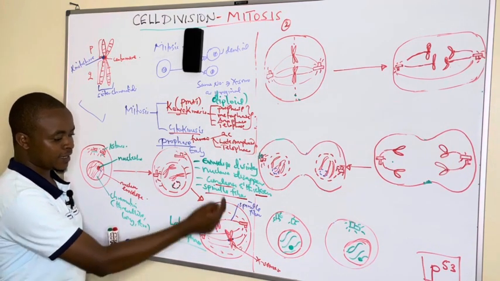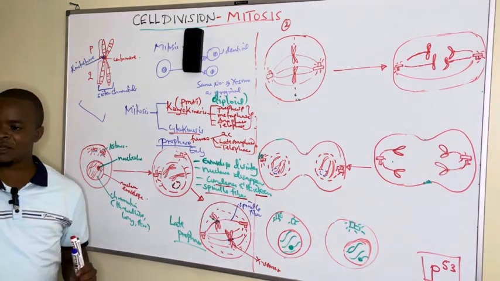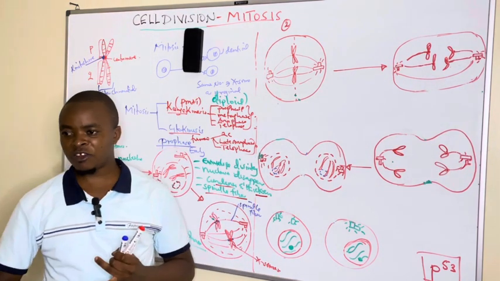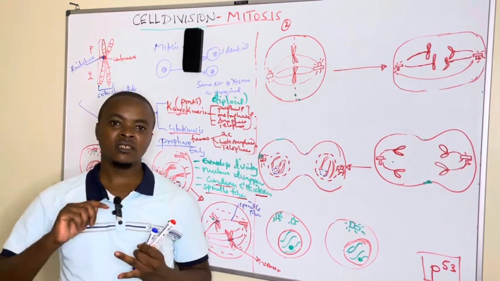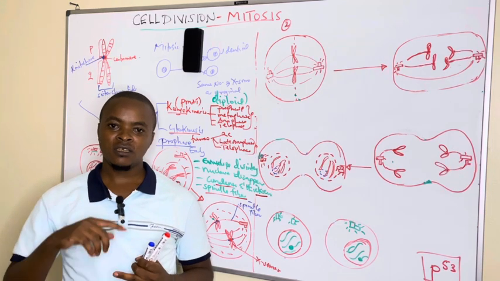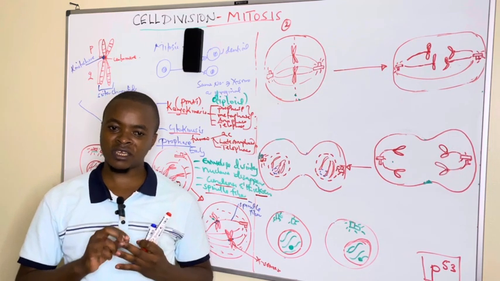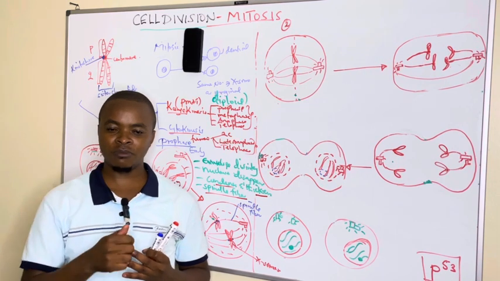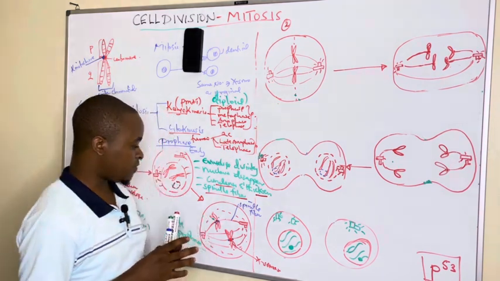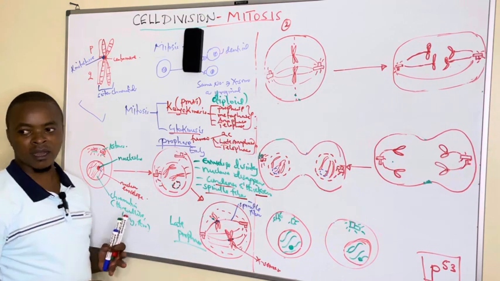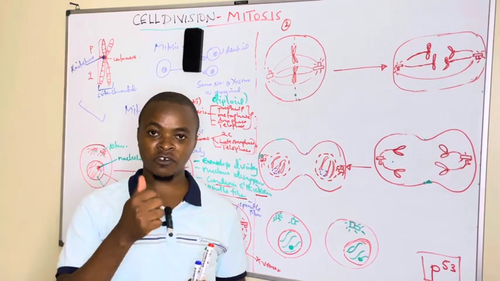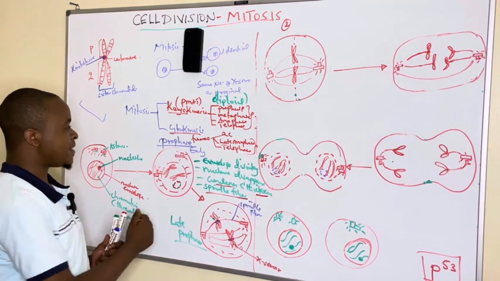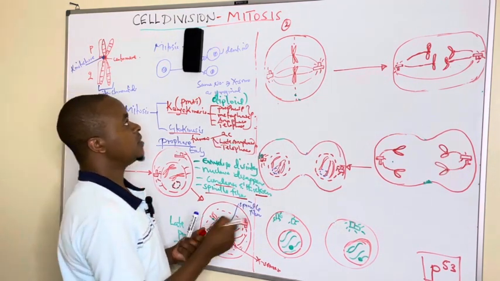They are not aligning at the metaphase plate. So in prophase, the nuclear envelope has disappeared, the nucleolus has disappeared, and the chromatin, which was thread-like, has thickened to form the chromosome, joined together by the sister chromatids at the centromere. We have also seen the spindle fiber formation. So don't forget that. After seeing that, this is what leads us into metaphase.